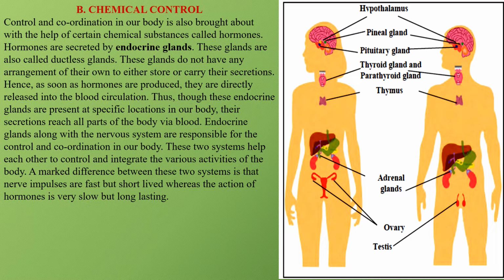Endocrine glands along with the nervous system are responsible for the control and coordination in our body. These two systems help each other to control and integrate the various activities of the body. A marked difference between these two systems is that nerve impulses are fast but short-lived, whereas the action of hormones is very slow but long-lasting.